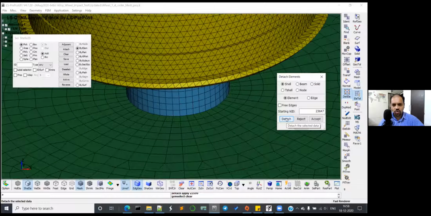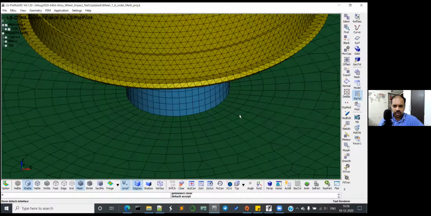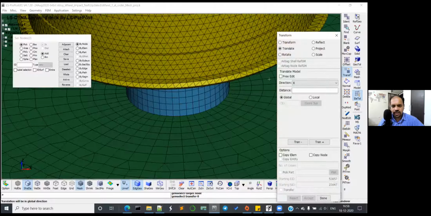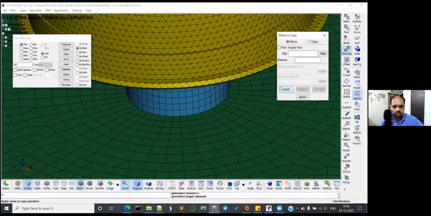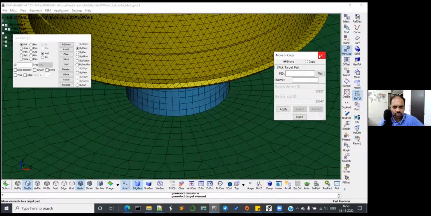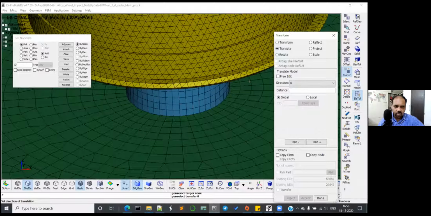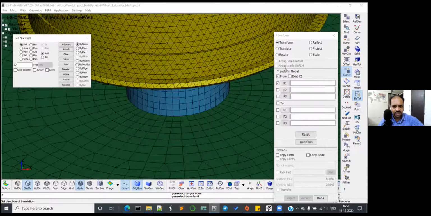Okay. Now, what I would request is, you can click on accept and done. And you can just go for this transform just to check. Okay. And there you can just go for select nodes, right? So by element you can do, no, wait. So not move and copy, transform only. Don't be in a hurry, just calm down. Okay, so you have to click on translate.